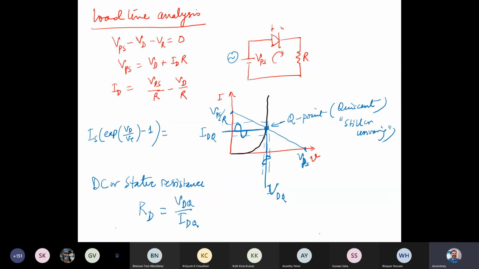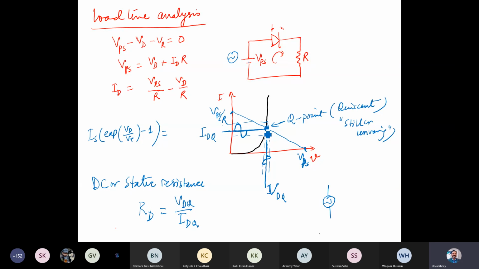In most of your applications, you don't have just this, but you have a time varying signal, let's say a voltage signal, that you apply to the diode, let's say small. What is going to happen is it is going to induce a time varying current also onto its DC component.